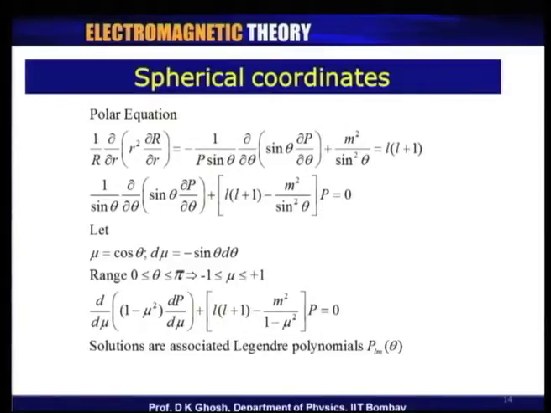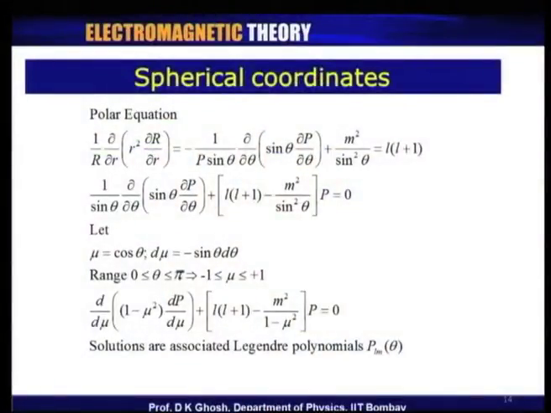You can simplify this equation by making a substitution of variable mu equal to cos theta. If you do that, d mu is equal to minus sin theta d theta. Since I know that the polar angle goes from 0 to pi, the mu, which is equal to cos theta, goes from minus 1 to plus 1. It is straightforward to check that this equation can now be written in terms of the new variable mu like this.